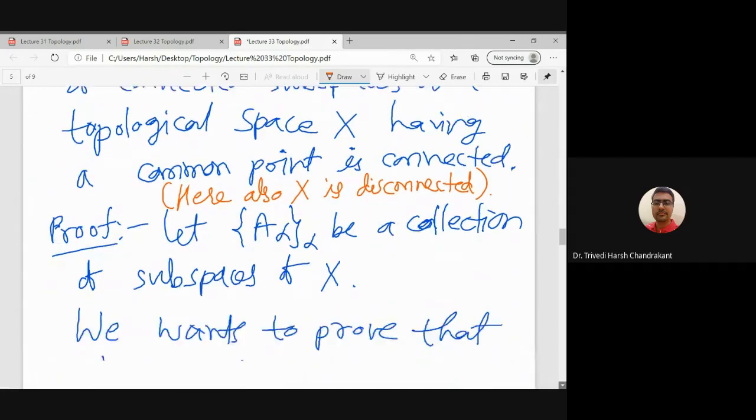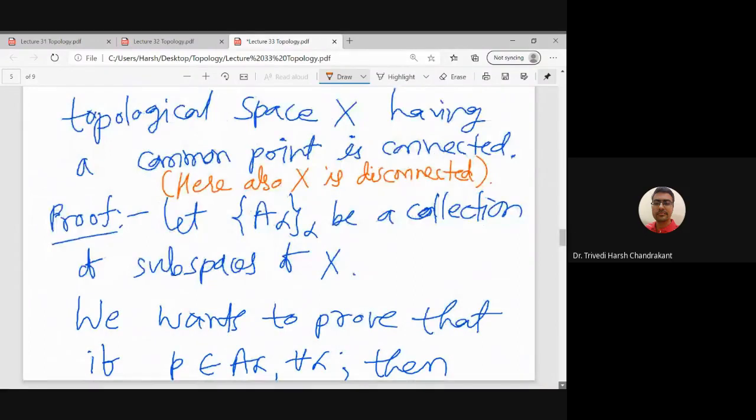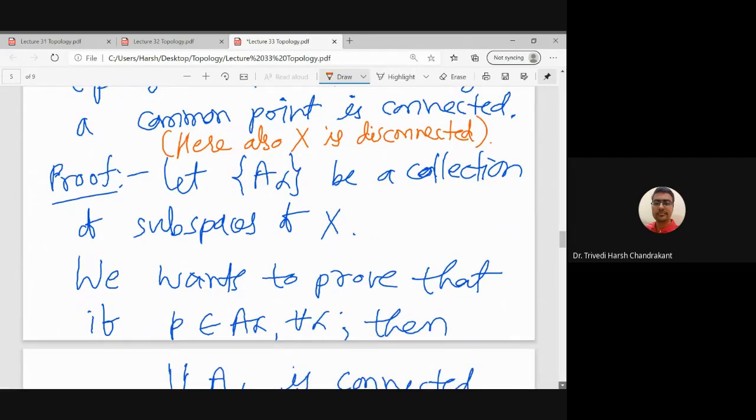So let A alpha be a collection of subsets of X, right? And what is given is they have a common point. That means when I take the intersection of A alpha, I will have a point which is common.